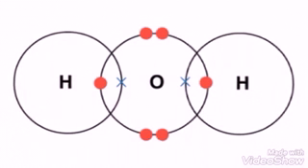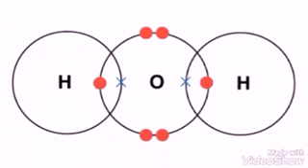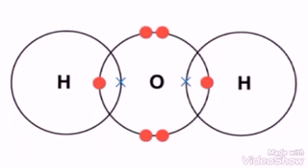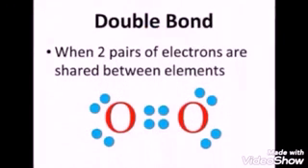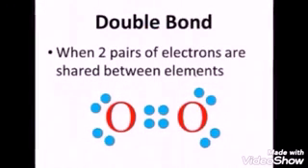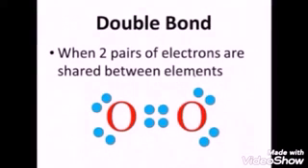Another example is the formation of the water molecule. Here, oxygen with 6 electrons shares 1 electron with hydrogen on the left side and 1 with hydrogen on the right side, and forms a molecule. When 2 pairs of electrons are shared between the elements, it forms a double bond.